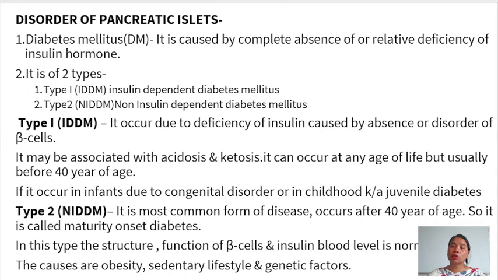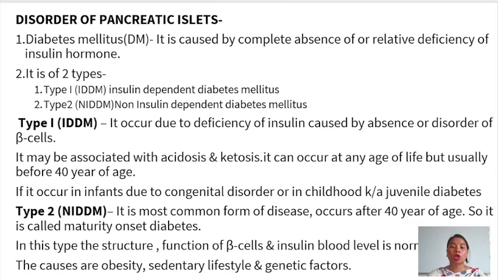It may be associated with acidosis or ketosis. It can occur at any age, but usually it occurs before 40 years of age. If it occurs in infancy, it is due to a congenital disorder, or in childhood, then it is known as juvenile diabetes.